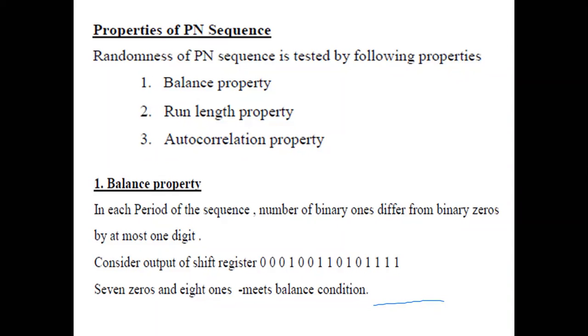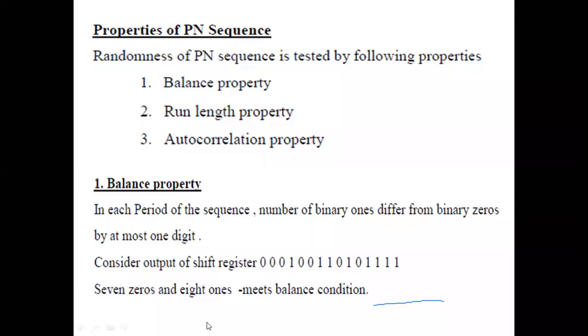So this is the PN sequence. This is one period of the PN sequence, and its length is 15, which is obtained as 2 to the power n minus 1, that is 2 to the power 4 minus 1, 16 minus 1, which is 15. So 4 shift registers or flip-flops would be used in the LFSR to give us an output of 15 bits, the length of the PN sequence.